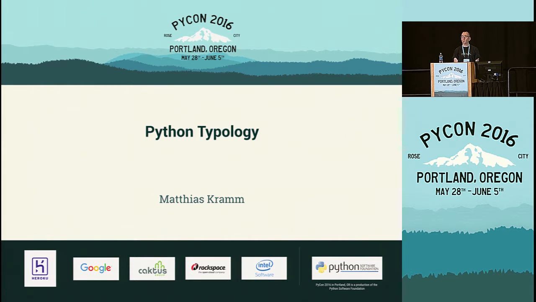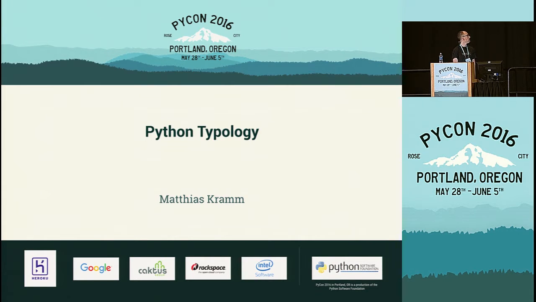All right. The quick brown fox jumps over the lazy dog. Can everybody hear me? All right. That was a sentence from typesetting. It has the property that it contains every letter of the alphabet at least once. This talk is not about typesetting. It is, however, about types.